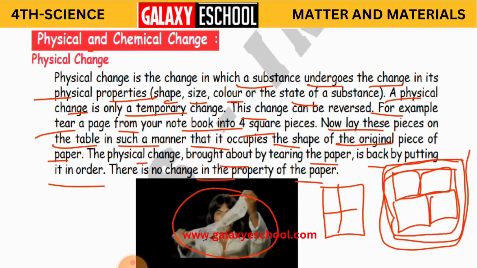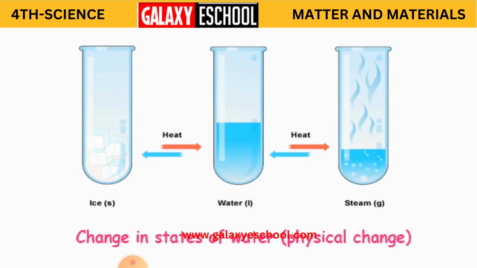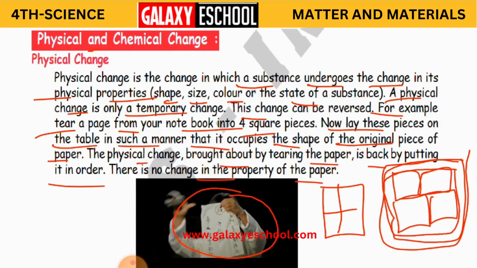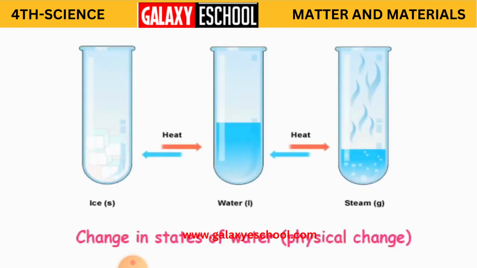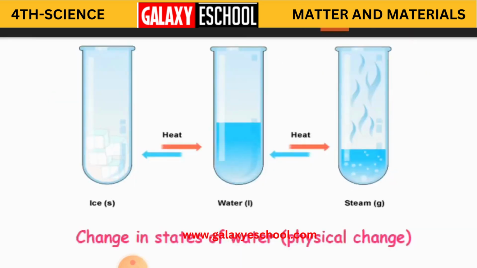Clear? Yes. We'll see another change in water. See here, ice. As I said, in which state is it, children? It is in the solid state. When it is at cold temperatures, it is in solid state. That is ice.